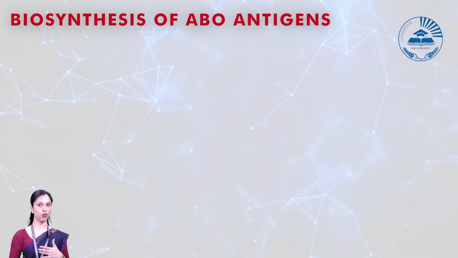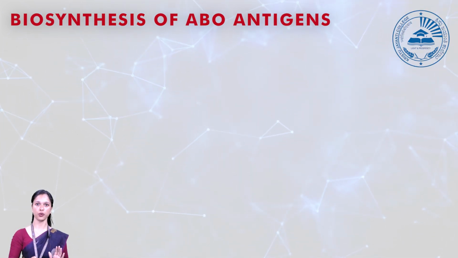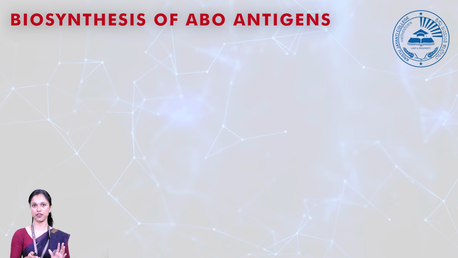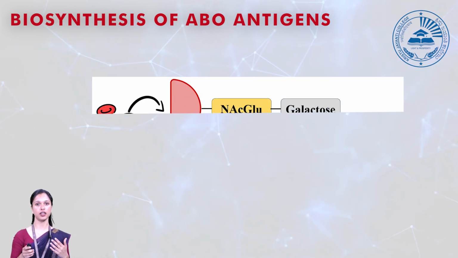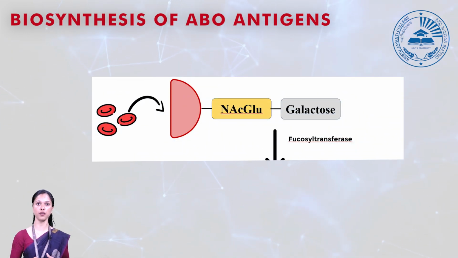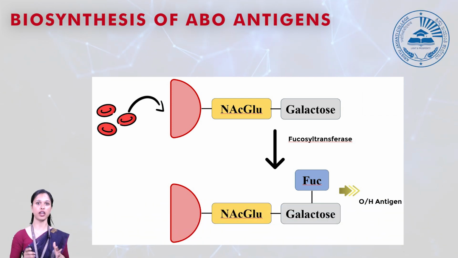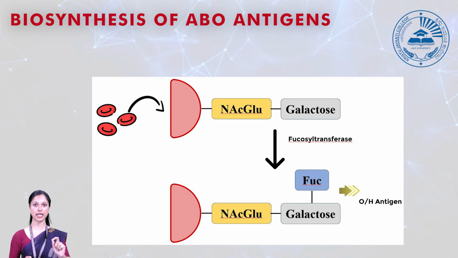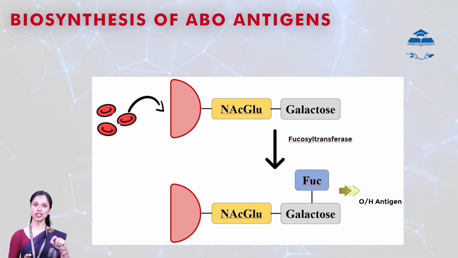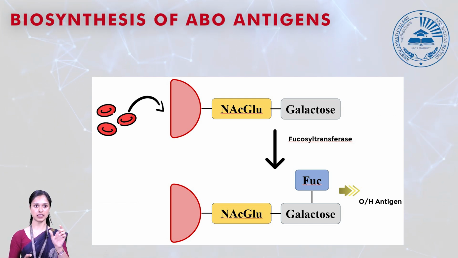So we have O antigen in your body. Consider that you have the A allele in your body, inherited from your parent, one from your mother, one from your father. If you have the A allele, it's going to produce an enzyme called A transferase. A transferase is going to produce N-acetyl galactosamine transferase.